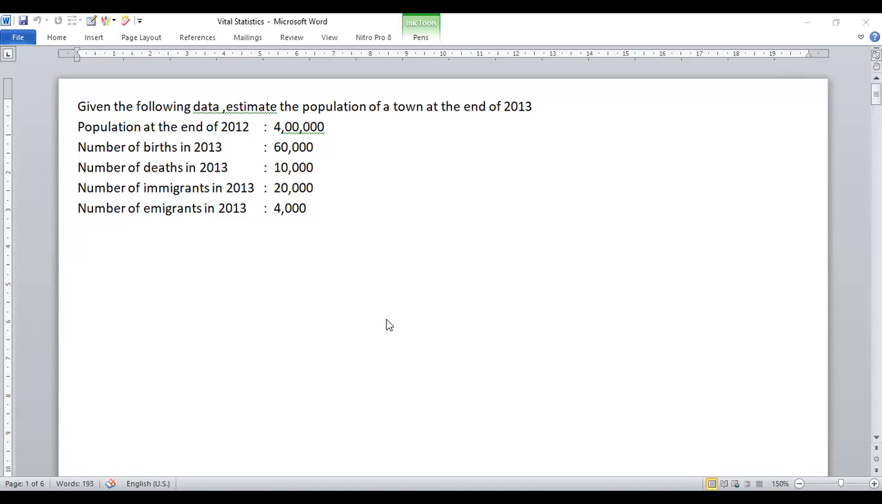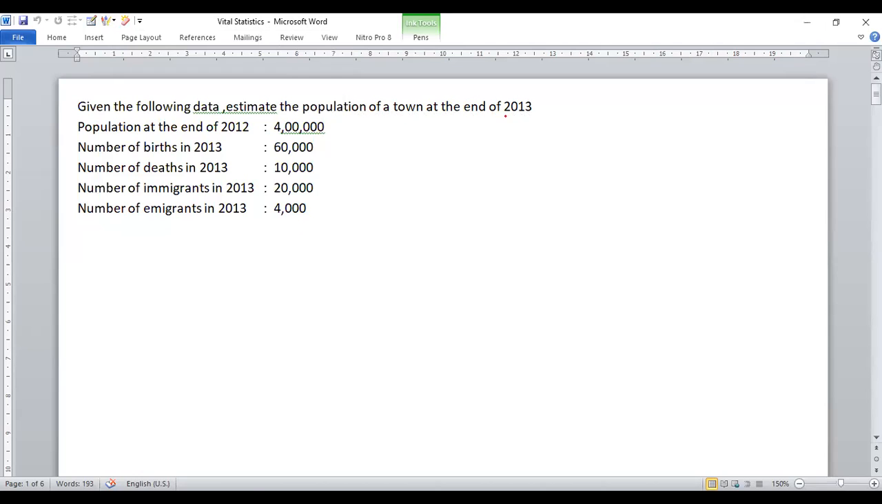So consider one problem to estimate the population for the year 2013. Given the following data, estimate the population of a town at the end of 2013. The population at the end of 2012 is 4 lakh. The number of births in 2013 is equal to 60,000. Number of deaths in 2013 is equal to 10,000. Number of immigrants in 2013 is equal to 20,000. And number of emigrants in 2013 is equal to 4,000.